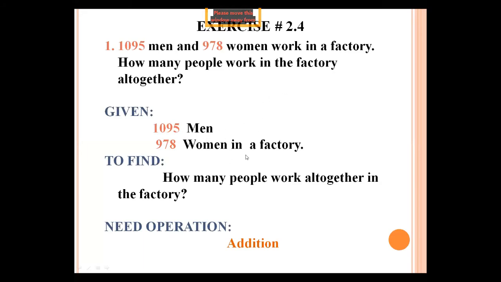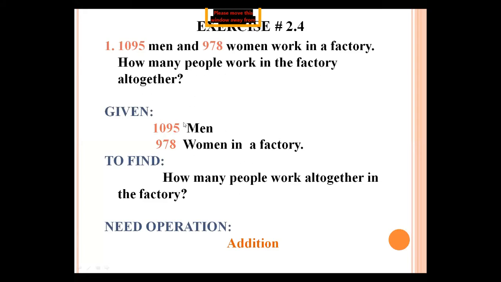First step completed. The next step is find. So how many people, what to find here? How many people work in the factory altogether? These are the number of men and these are the number of women. Now, what are they asking? What to find? How many people work in the factory all together.